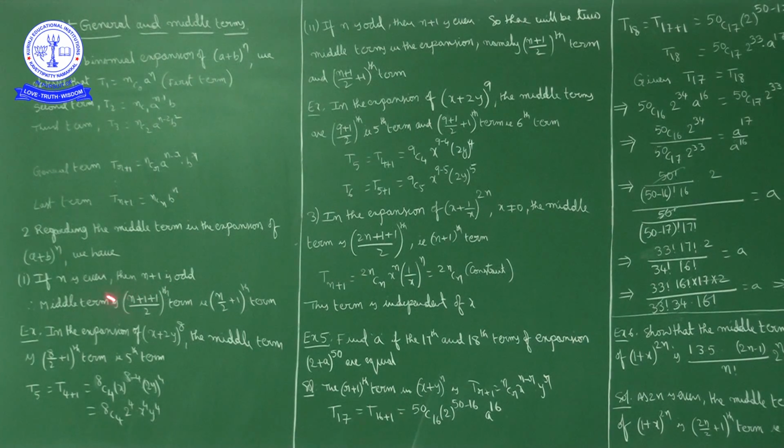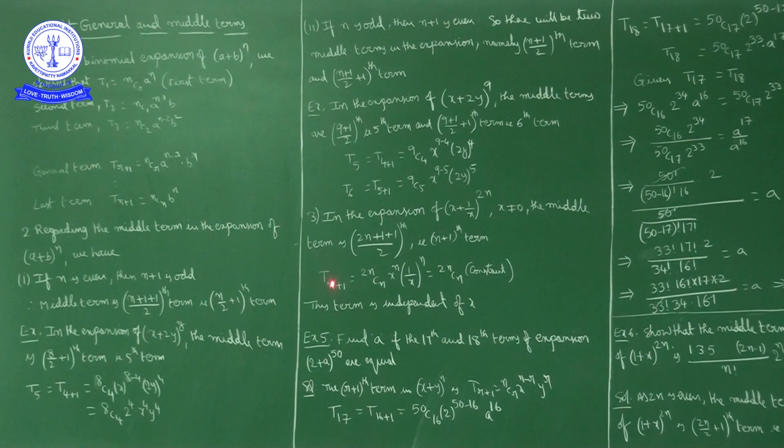Here we have (a plus b) whole power n, when n is even, the middle term is the (n plus 1) by 2 th term, or else the (n by 2 plus 1) th term. So here as the exponent is 2n, there will be a unique middle term, that is the (2n plus 1) by 2 th term, nothing but the (n plus 1) th term. So T(n plus 1), now this is nothing but the T(r plus 1)